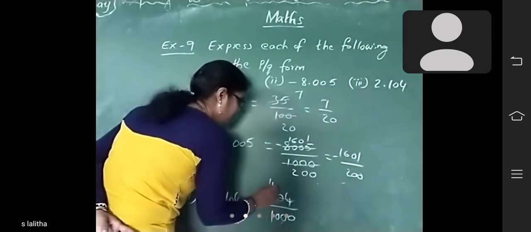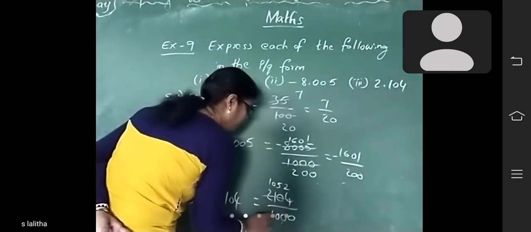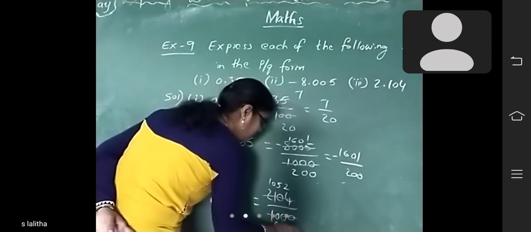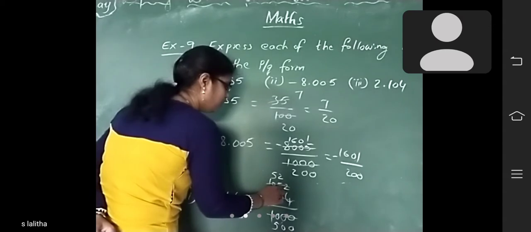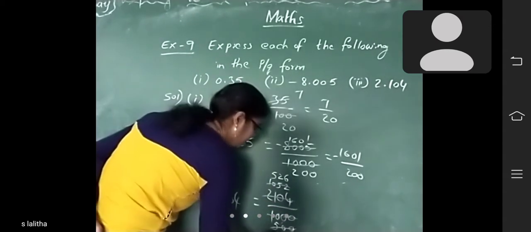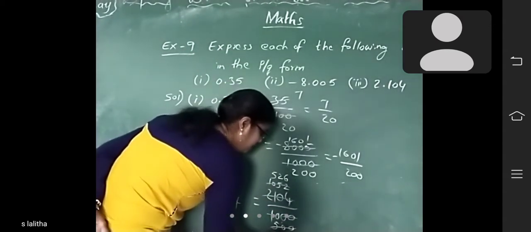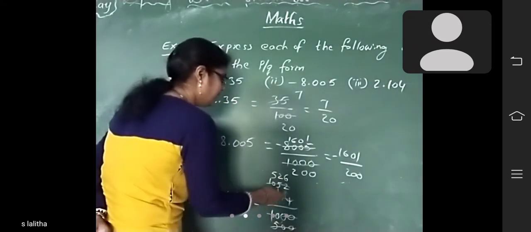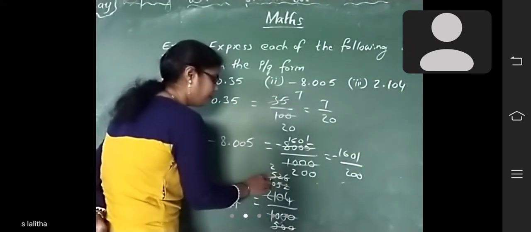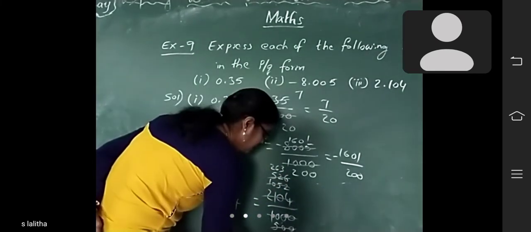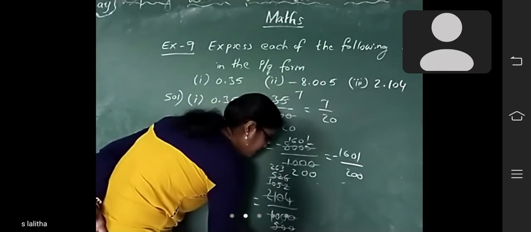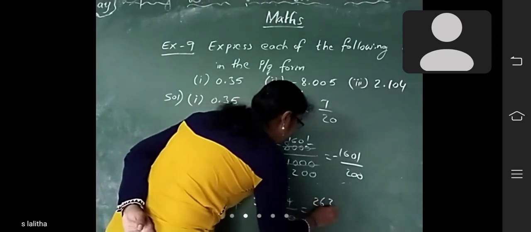2 ones are 2, 2 zeros, 2 fives are 10. 2 twos are 4, again 2 fives are 10. 0, 0. Again it is divisible by 2. 2 fives are 10, 2 twos are 4, 1 is remaining, 2 sixes are 12. 2 twos are 4, 2 fives are 10, 0. Again it is divisible by 2. 2 twos are 4, 1 is remaining, 2 sixes are 12, 2 threes are 6. 2 ones, 2 twos are 4, 2 fives are 10. So 263 by 125.